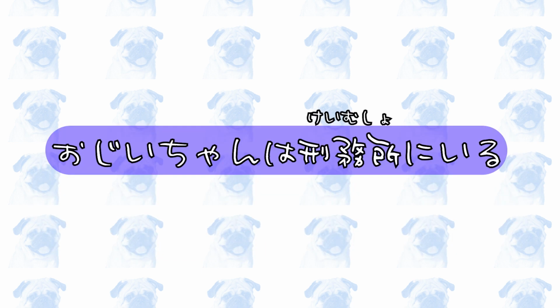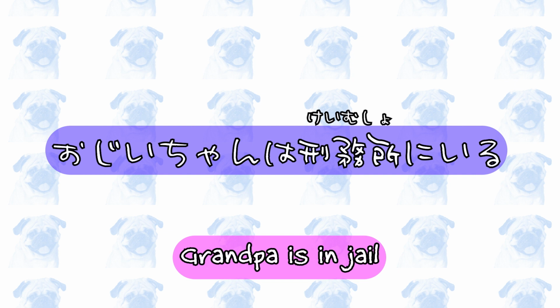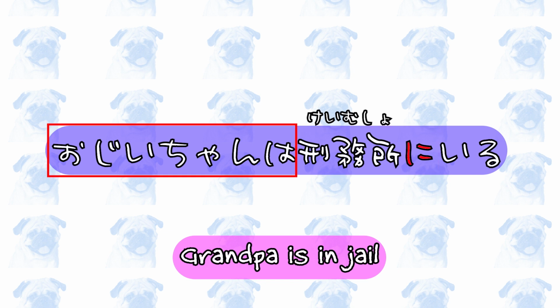おじいちゃんは刑務所にいる。Grandpa is in jail. In this sentence, the particle に follows the noun 刑務所, jail. Since the subject おじいちゃん, grandpa, is a living being, に is used in conjunction with the verb いる.